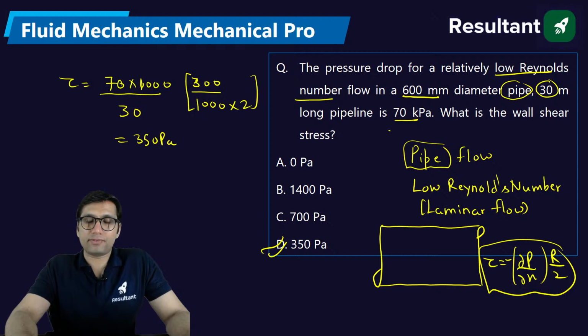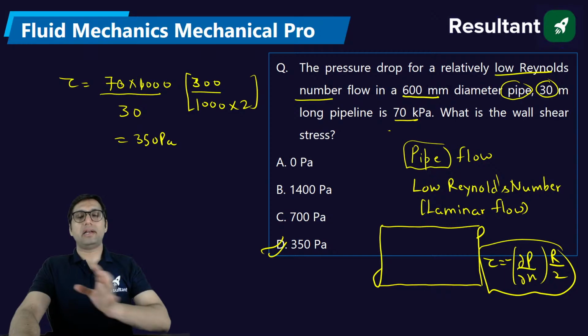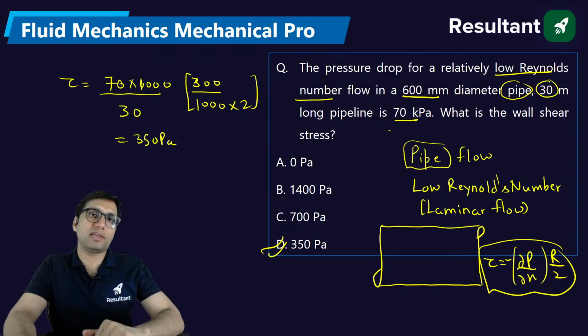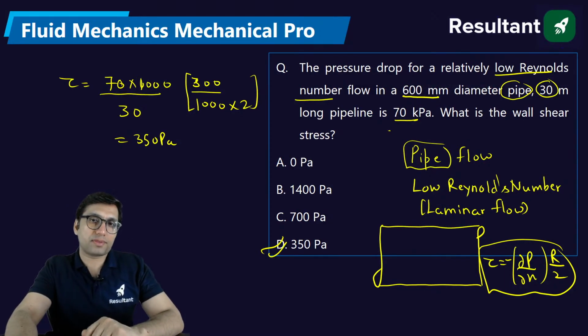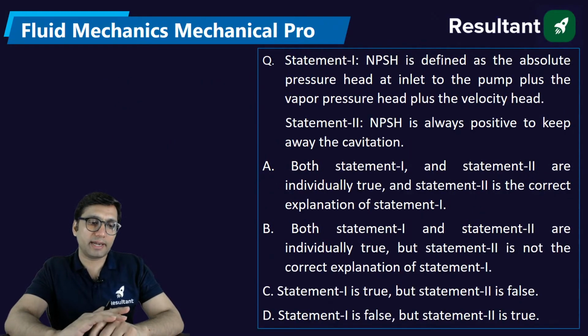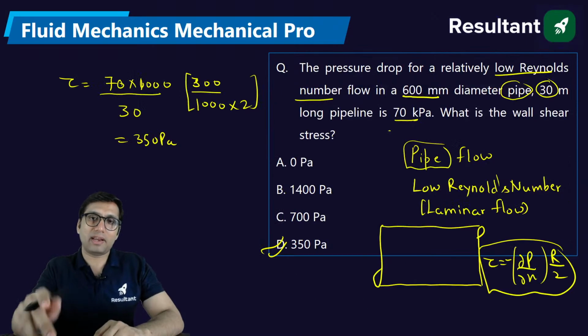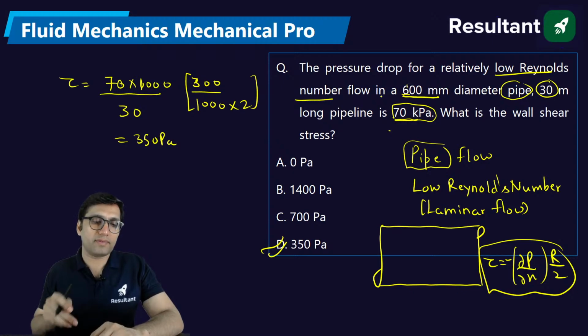But if the value will be changed, then please be careful. In the exam, there is a possibility that the value can also be changed. So if you have just remembered the answer for this question, then also see whether the same data is given or not. If the data of the question is changed, the answer can also change. For example, if I make this value 140 kilopascal, or 400 or 800, the answer will change.